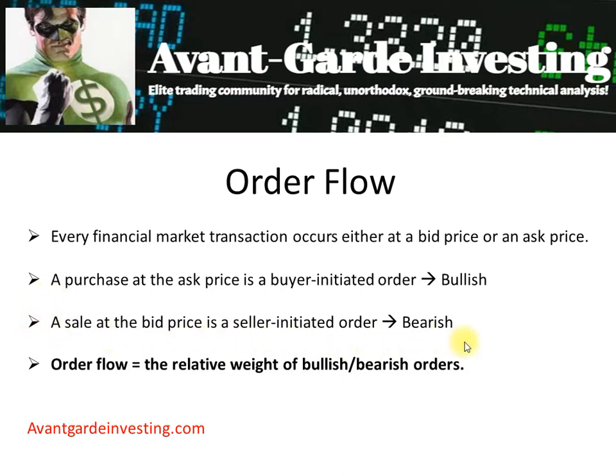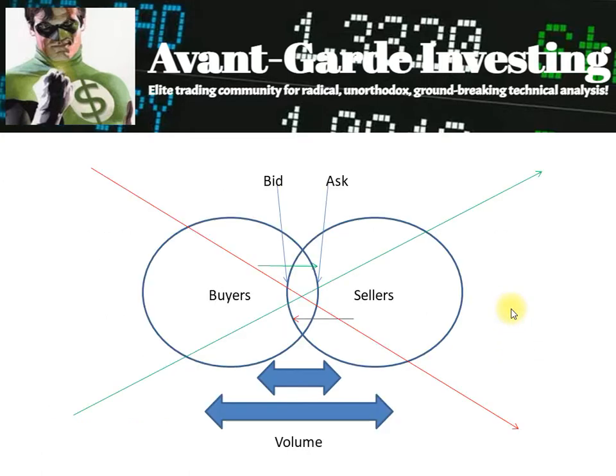In contrast, heavier volume at the bid price suggests sellers are more aggressive. Order flow influences trend direction, but supply and demand factors play a role as well, which I will discuss shortly. This graphic offers a basic depiction of order flow, and its relationships with volume and price movement.